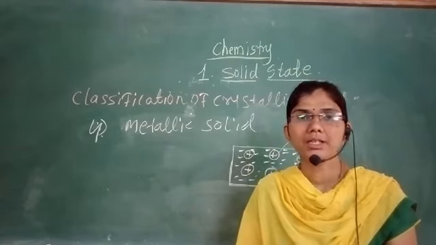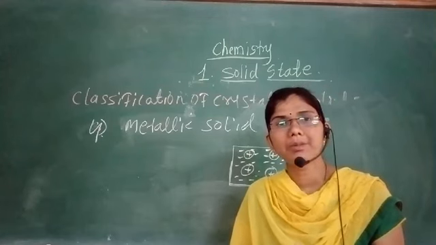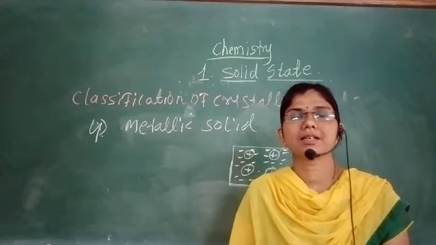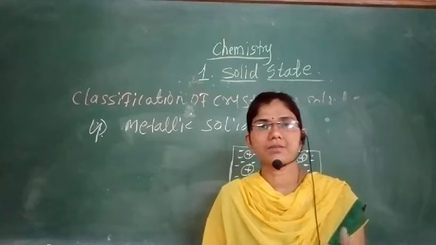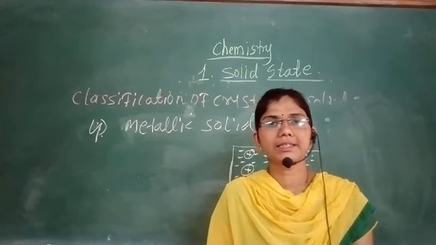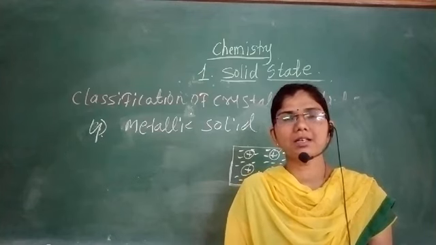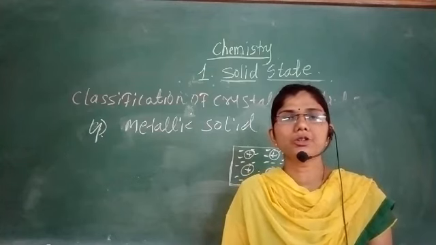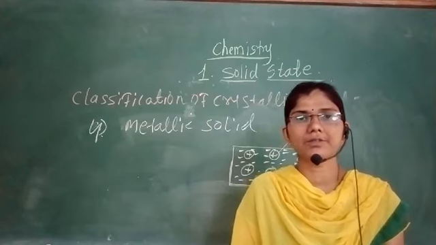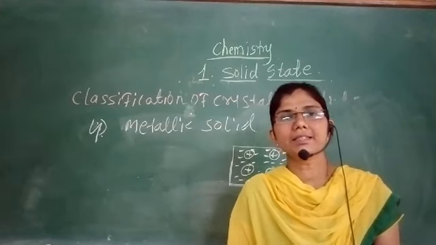So dear students, in today's lecture we have completed the types of crystalline solids. The first one is ionic solid, the second one is atomic or covalent crystal, the third one is molecular solid, and the fourth one is metallic solid.